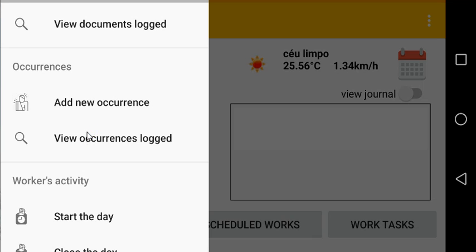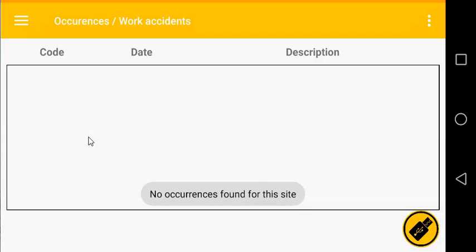You can also view any occurrences that were logged in the past. In this particular case there are none to view, but it follows the same principles as we've seen previously for other menu options.